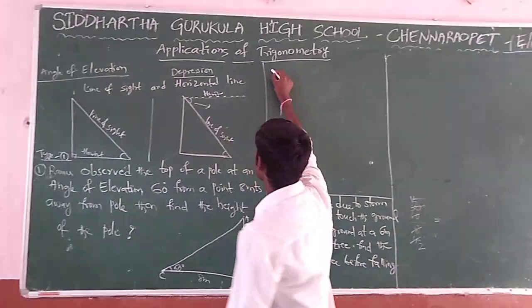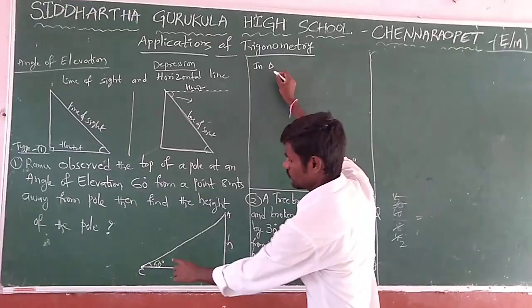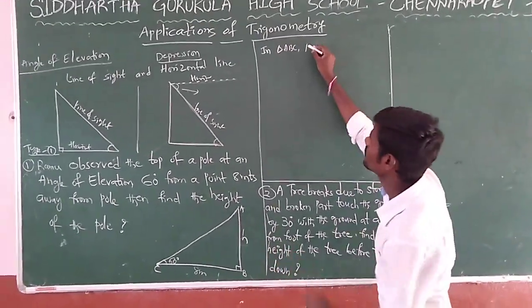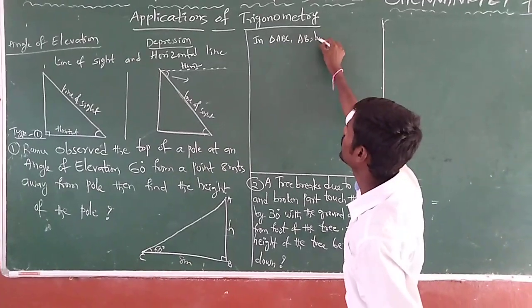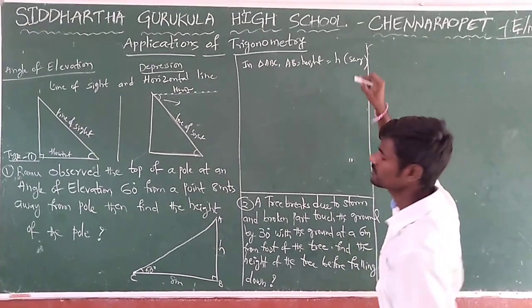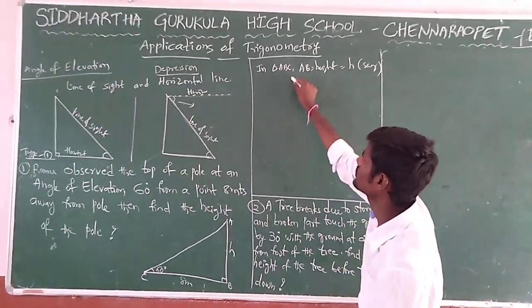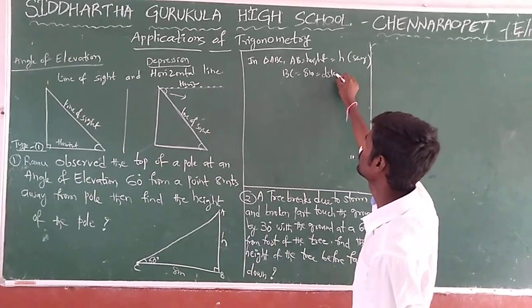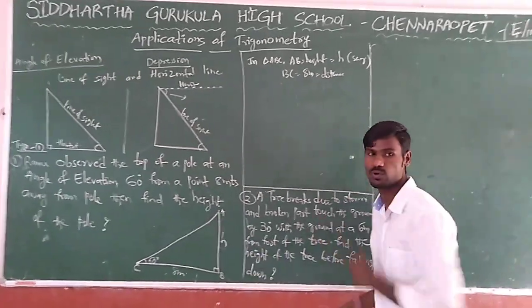Before that you have to mention some words. In triangle ABC, AB is the height of the pole, let us take it as H. Next, BC is given as 8 meters, the distance between the observation point and the foot of the pole.